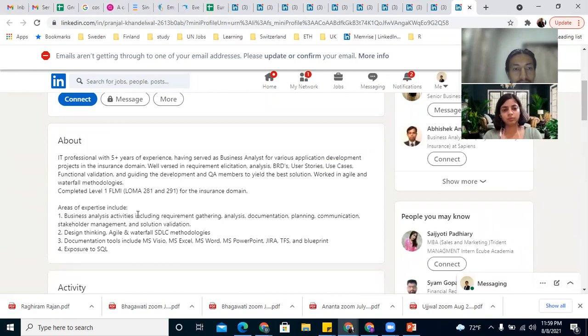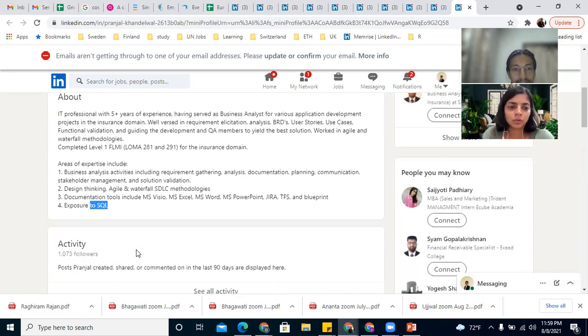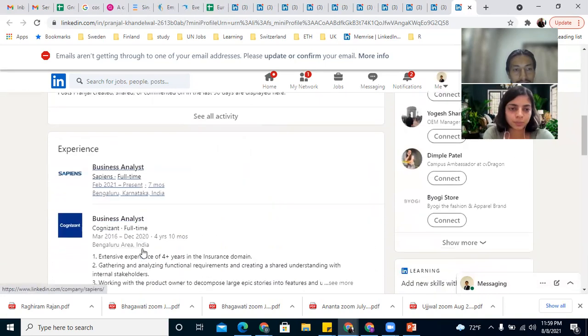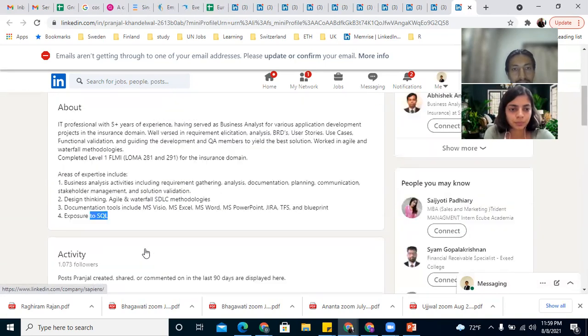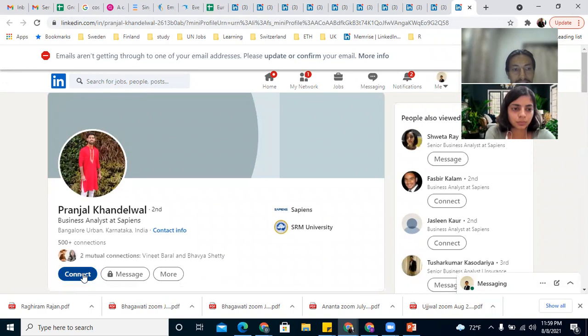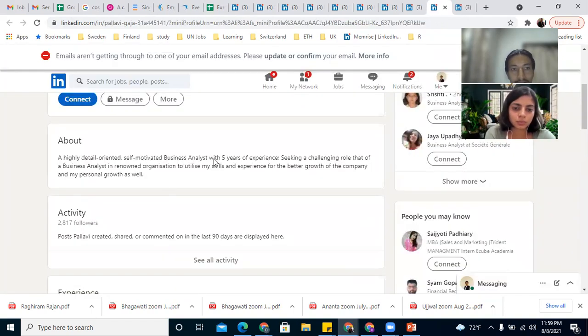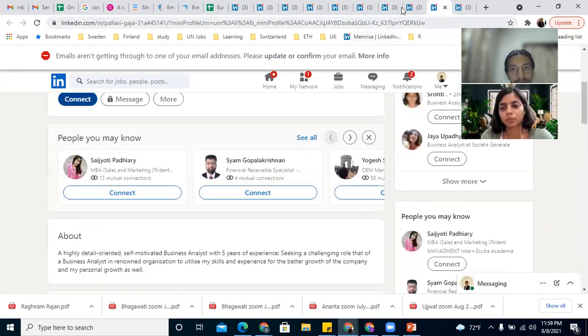This is more of a business-oriented role. Gathering, analysis, documentation, design thinking, agile and waterfall, software development methodology. So this is on the business side. MS Visio, Jira, Blueprint. Less technical, more business skills. So yeah, this is one good way to understand what people do.